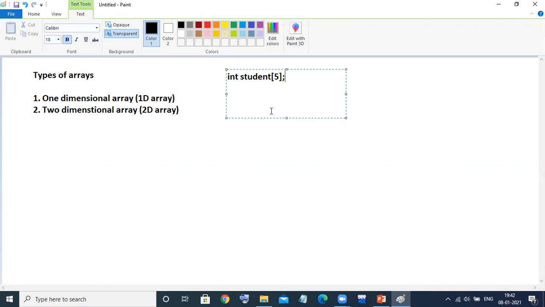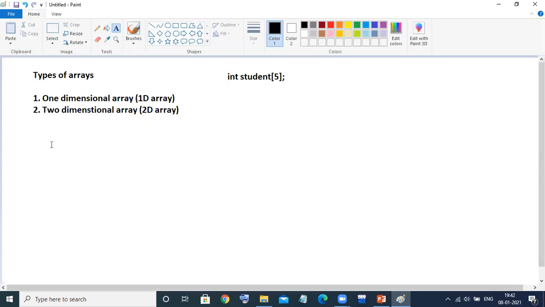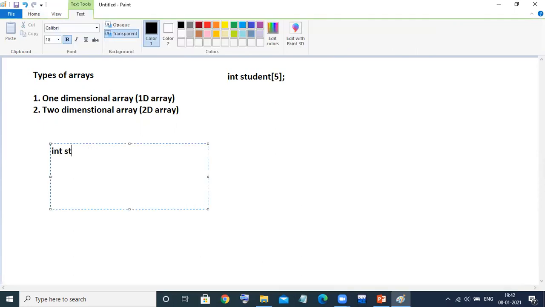The second thing is the two dimensional array. The syntax would be like, suppose, int student with two dimensions. For example, let us take 2 and 3. I'll tell you what exactly 2 means and what exactly 3 means. This is nothing but a two-dimensional array. Here is a simple way to recognize which is one-dimensional and which is two-dimensional. If one bracket is there, it is called a one-dimensional array. If two brackets are there, it is called a two-dimensional array.